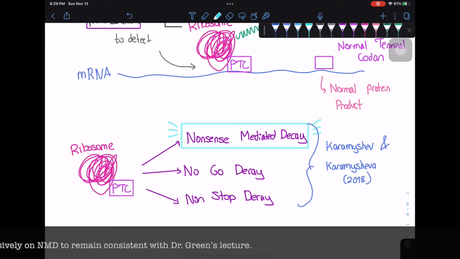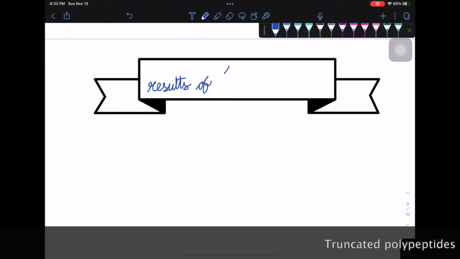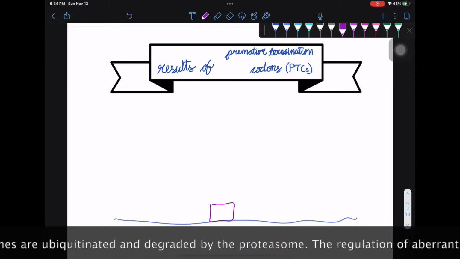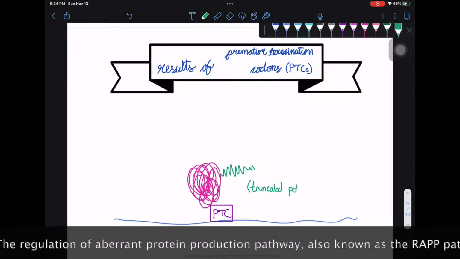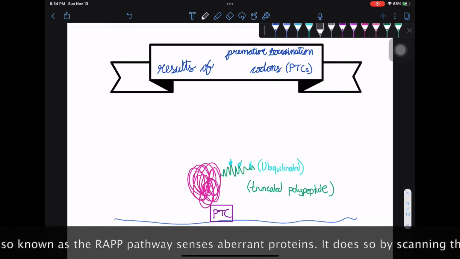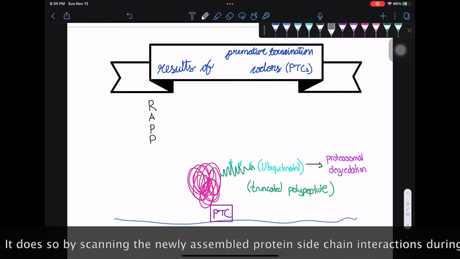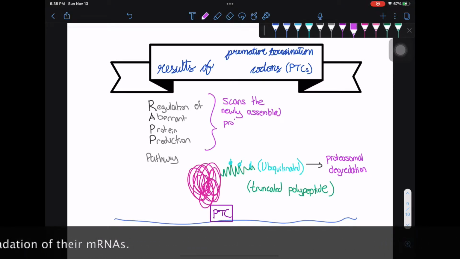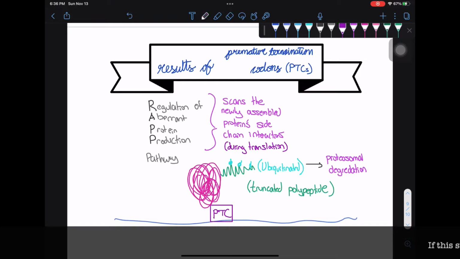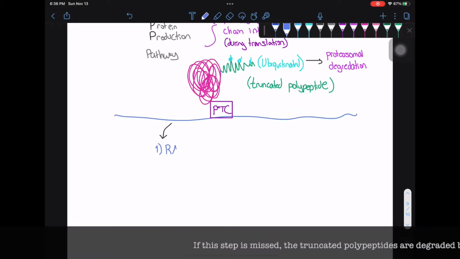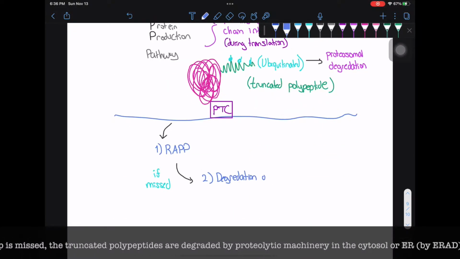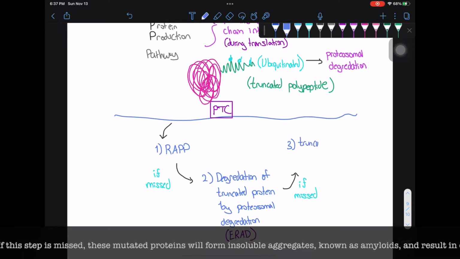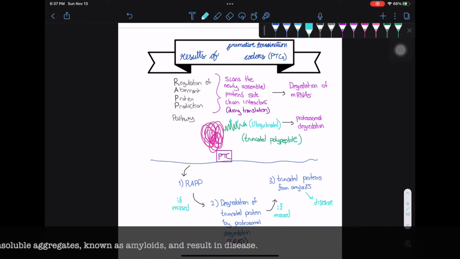Green's lecture. Truncated polypeptides produced at the stalled ribosomes are ubiquitinated and degraded by the proteasome. The regulation of aberrant protein production pathway, also known as the RAPP pathway, senses aberrant proteins. It does so by scanning the newly assembled protein side chain interactions during translation and triggers degradation of their mRNAs. If this step is missed, the truncated polypeptides are degraded by the proteolytic machinery in the cytosol or endoplasmic reticulum by ERAD. If this step is missed, these mutated proteins will form insoluble aggregates known as amyloids and result in